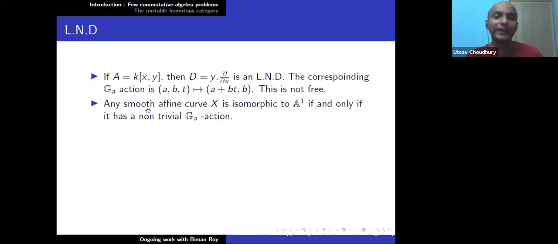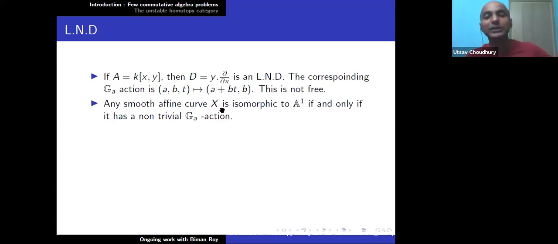But if X is a smooth affine curve, we can complete it to get a smooth projective curve of genus g. If the genus is greater than 0, then that projective curve cannot have any non-constant A1 mapping into it. That will also imply that any smaller open set cannot have that.